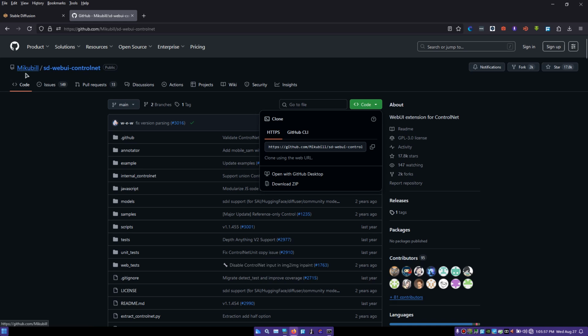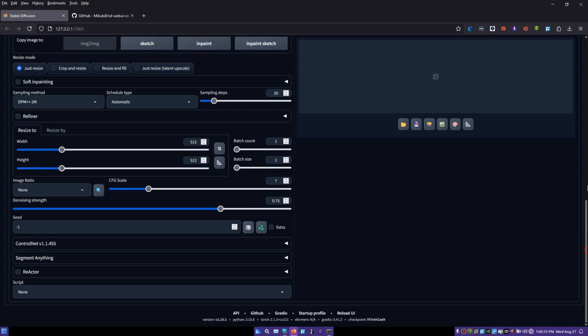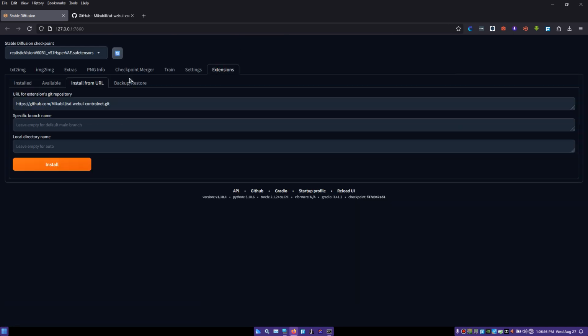Now I chose this because the name was familiar to me. So I decided to go here, click on code, and this popped up. Then I clicked on this, copied the link, came back, went to extensions, went to install from URL, and pasted it there.